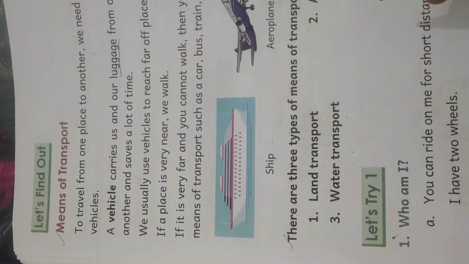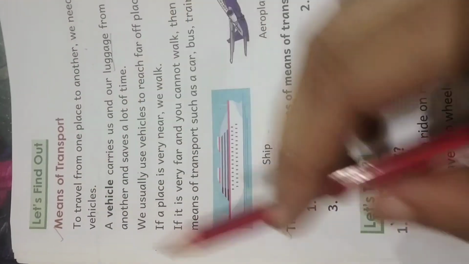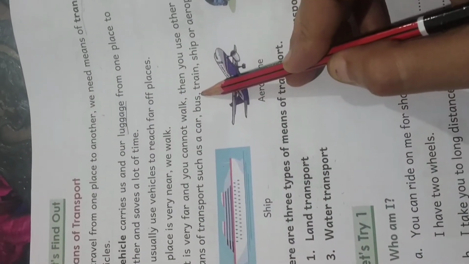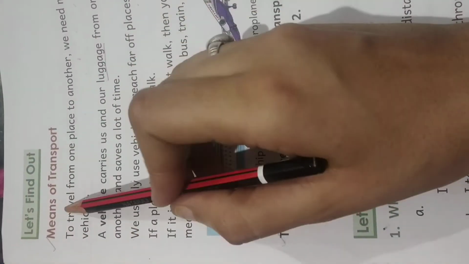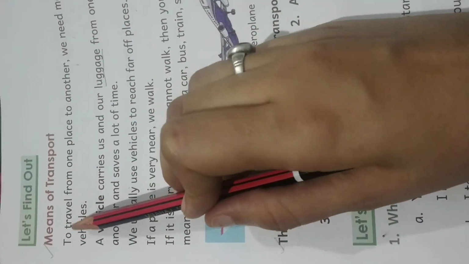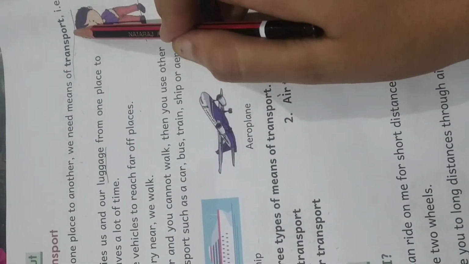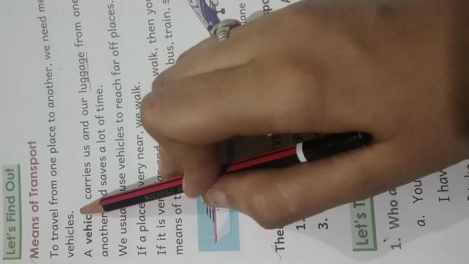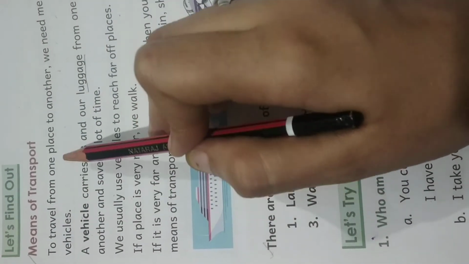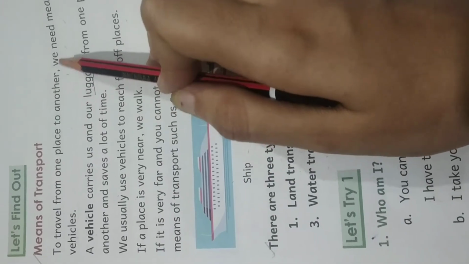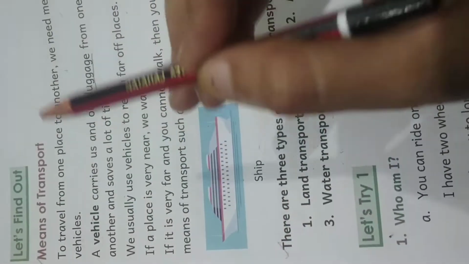So students, now we read the chapter means of transport. This paragraph we did yesterday, but today again we will read this. Let's find out means of transport. To travel from one place to another, we need means of transport, that is vehicle. So now we all know, students, that if we want to travel from one place to another, we need any transport to travel.